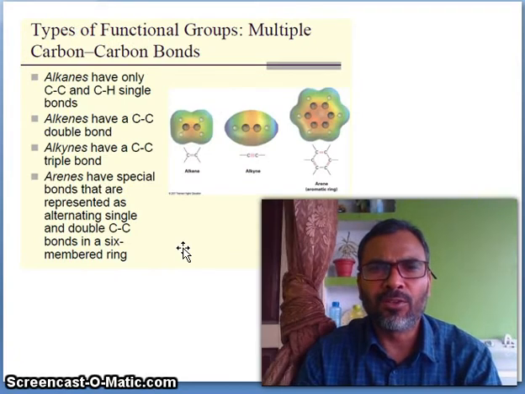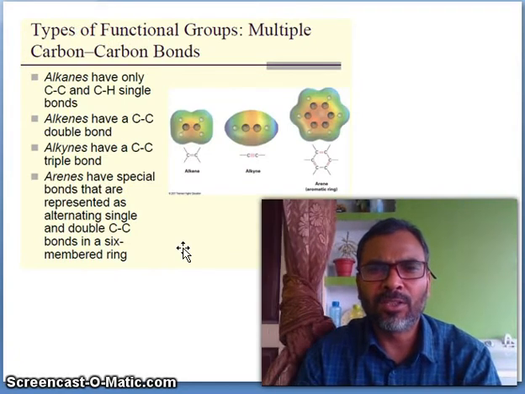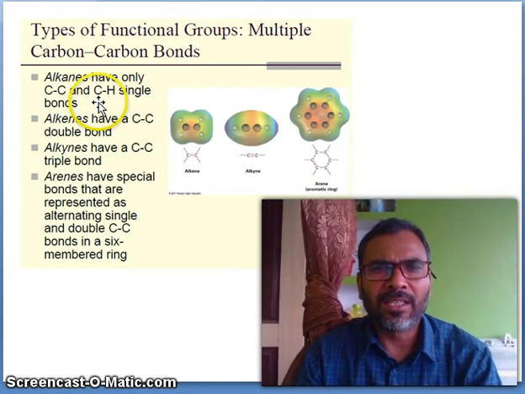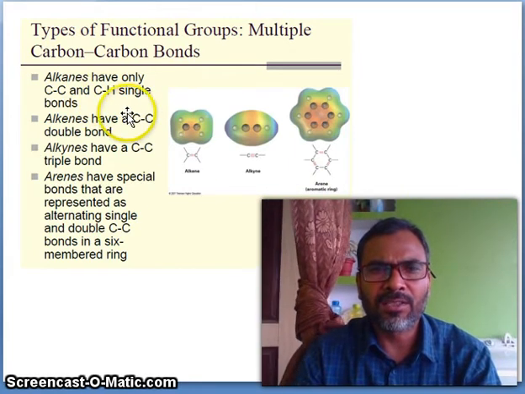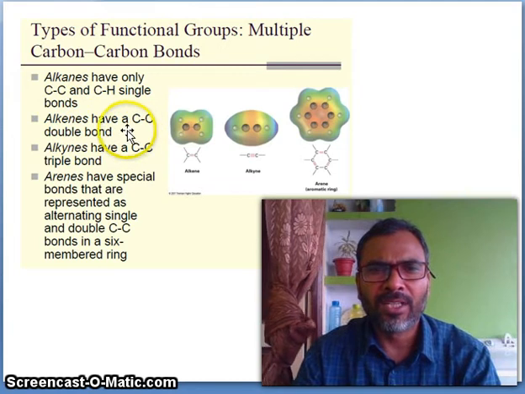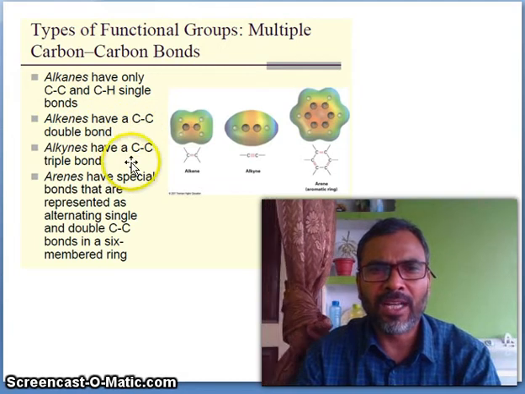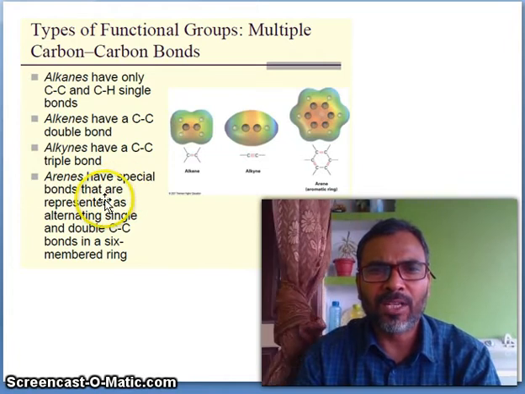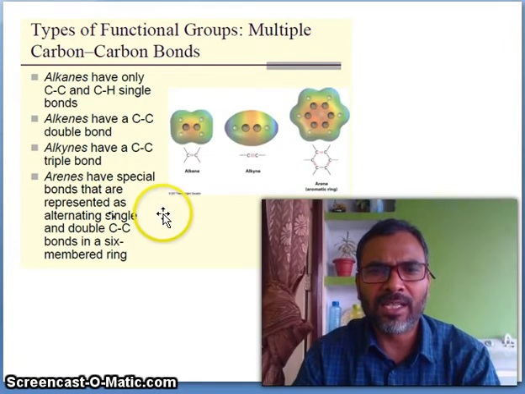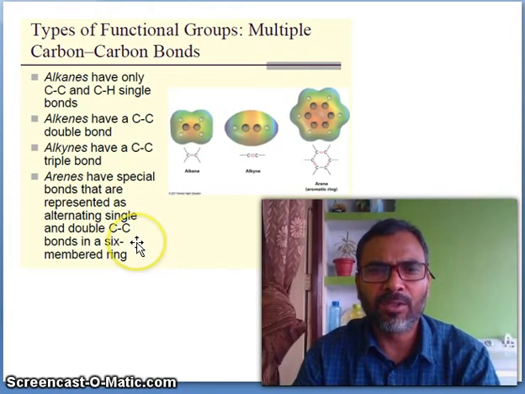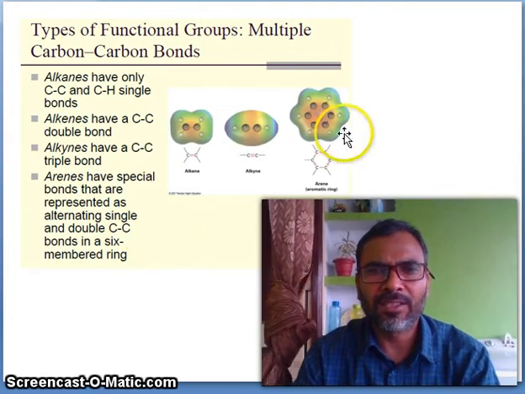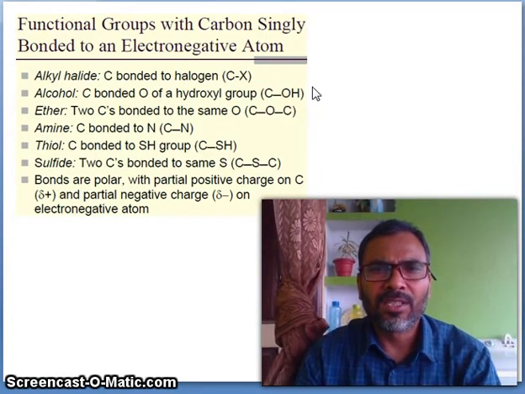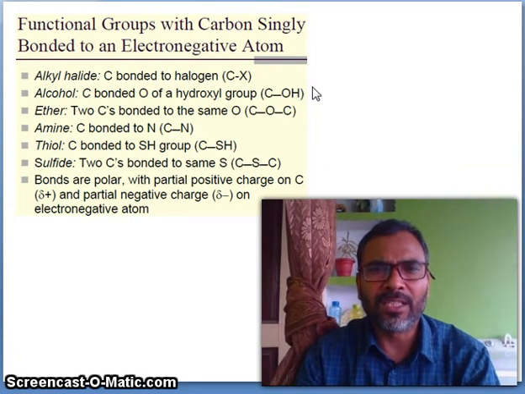Types of functional groups: multiple carbon-carbon bonds, double bond, triple bond, and benzene. Alkanes have only C-C and C-H single bonds. Alkenes have a carbon-carbon double bond. Alkynes have a carbon-carbon triple bond. Arenes have a special bond that is represented as alternating single and double bonds in a 6-member ring, like that. Functional groups with carbons singly bonded to an electronegative atom.